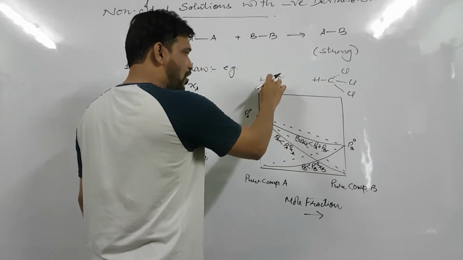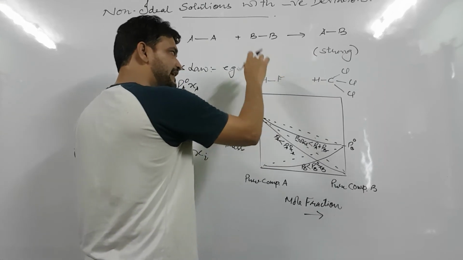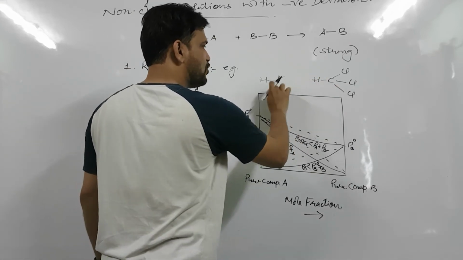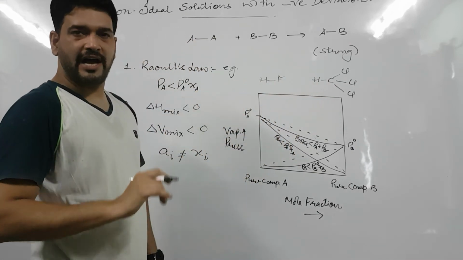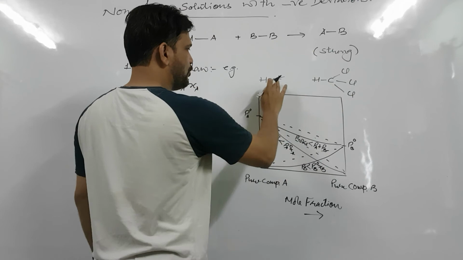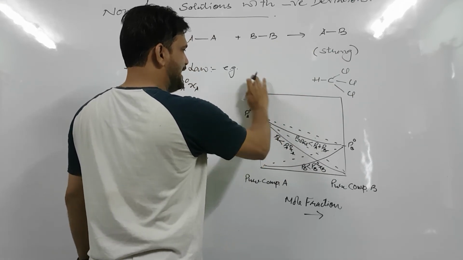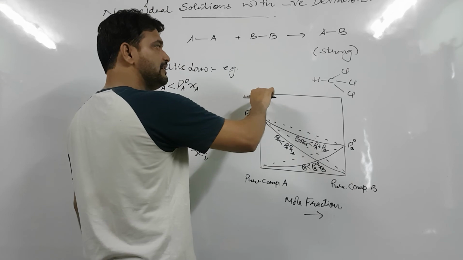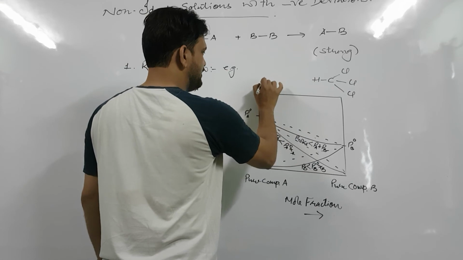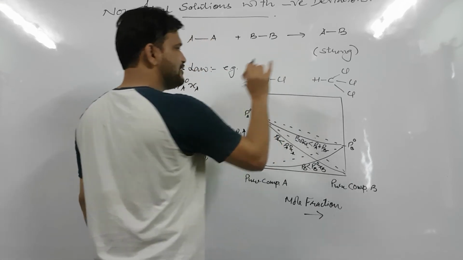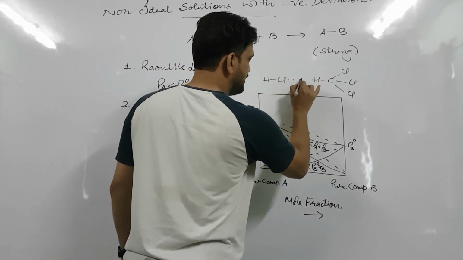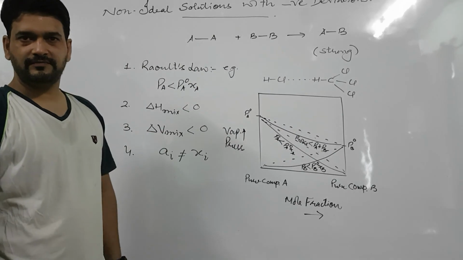So we will not take this component because it has hydrogen bonding. If we will take water, then even in water there is hydrogen bonding. So we will take both of these components in which there is no hydrogen bonding. And suppose if we have chloroform and we add a component in which there is no hydrogen bonding, like HCl, and when they are added into each other, hydrogen bonding is formed.